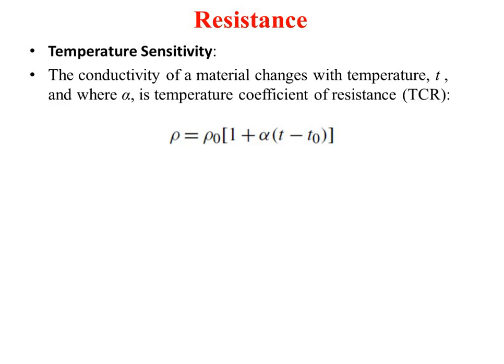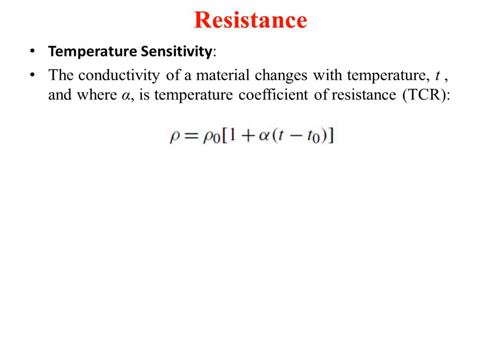So the specific resistivity will be given by rho is equal to rho 0 into 1 plus alpha into T minus T0. So rho 0 is the resistivity you are measuring at room temperature, and T0 you may consider as the room temperature.